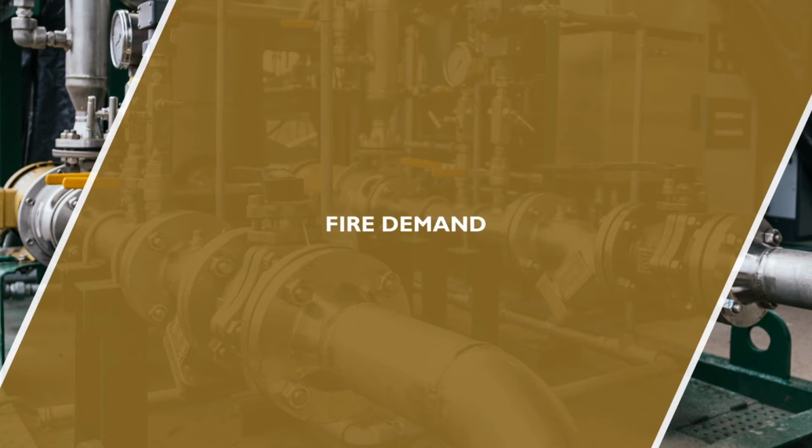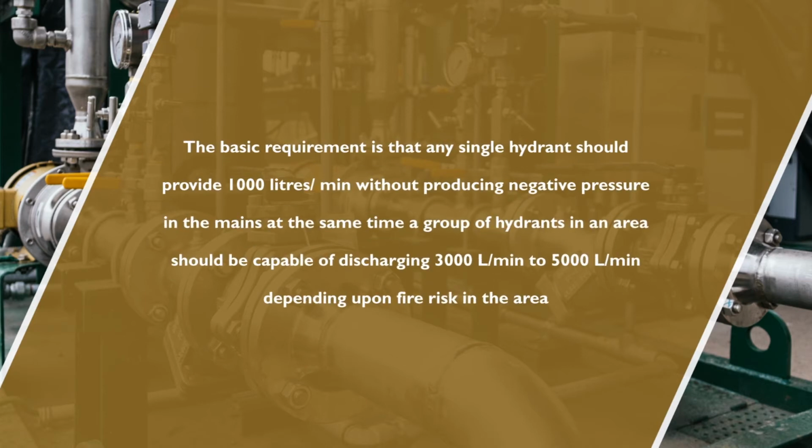Fire demand. The basic requirement is that any single hydrant should provide 1000 liter per minute without producing negative pressure in the mains. At the same time, a group of hydrants in an area should be capable of discharging 3000 liter to 5000 liter per minute depending upon fire risks in the area.